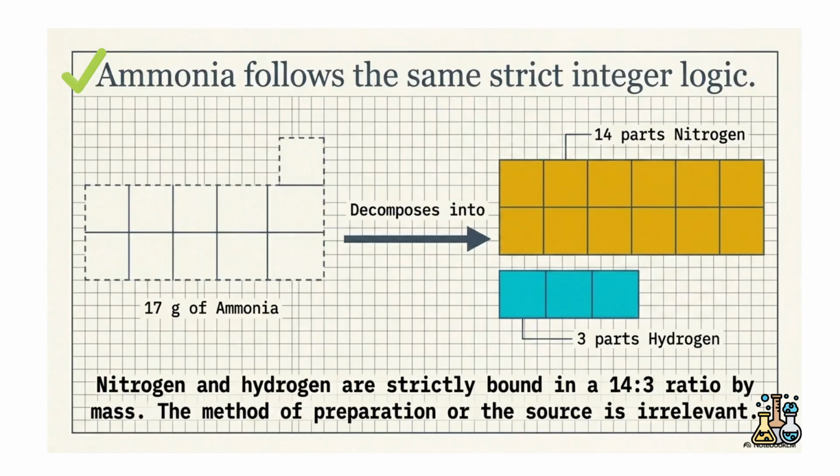Now take ammonia. The nitrogen and hydrogen proportion is 14 to 3. That is, 17 grams of ammonia decomposes into 14 parts nitrogen and 3 parts hydrogen. This is called the law of constant proportions.